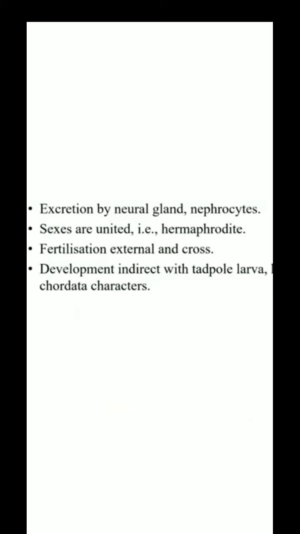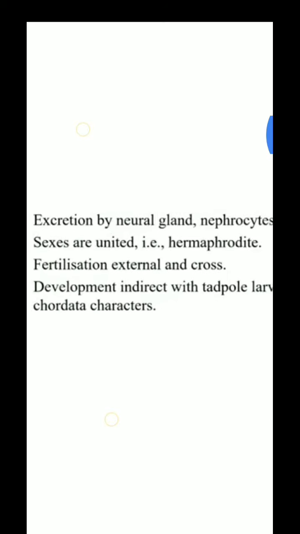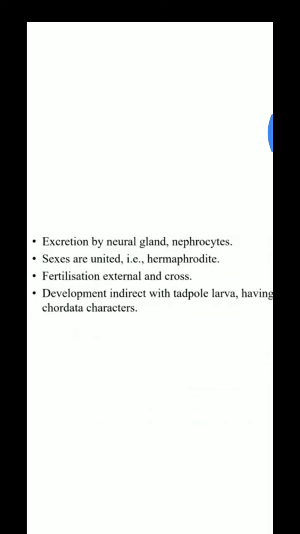Holoblastic means equal and complete cleavage. Larval development is indirect because a tadpole-like larva is formed. The special thing is that the larva has all the developed characters. For example, it has a notochord in its tail, a dorsal central nervous system, and gill slits. But when it forms the adult, it undergoes retrogressive metamorphosis, in which all the advanced characters disintegrate, and the adult formed has no special characters and its body organization is very simple.